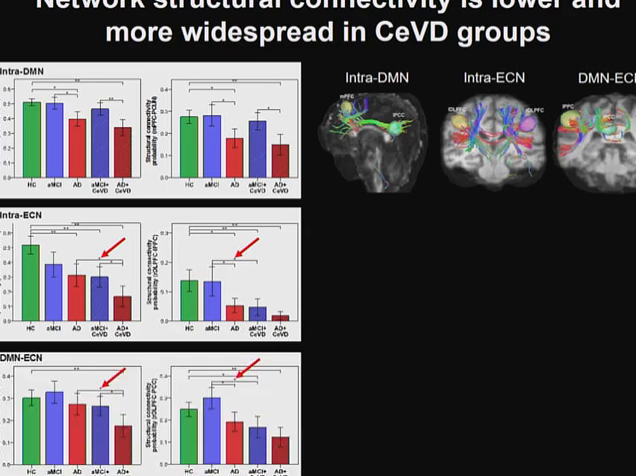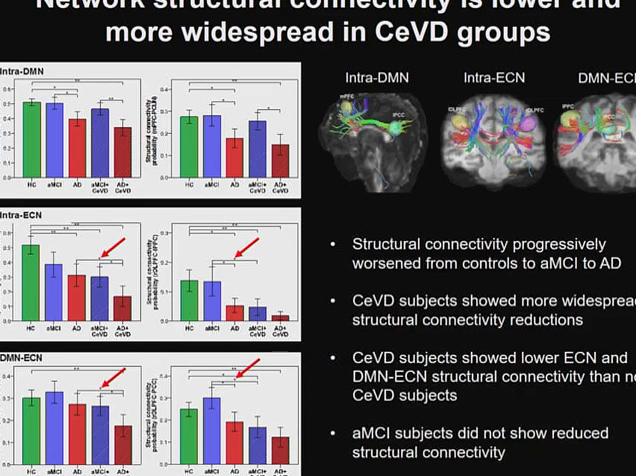And this was also seen for the internetwork structure connectivity in terms of the CVD versus non-CVD differences. And so we found that cerebrovascular disease subjects showed more widespread structure connectivity reductions, and generally structure connectivity progressively worsened as the disease progression increased.